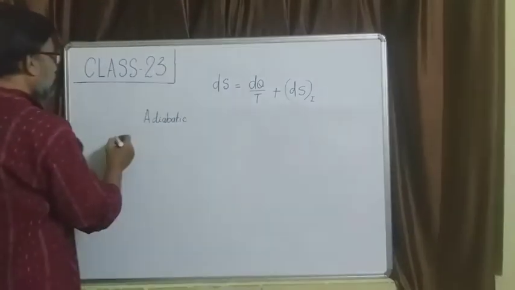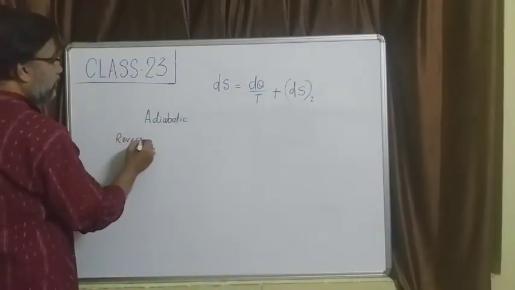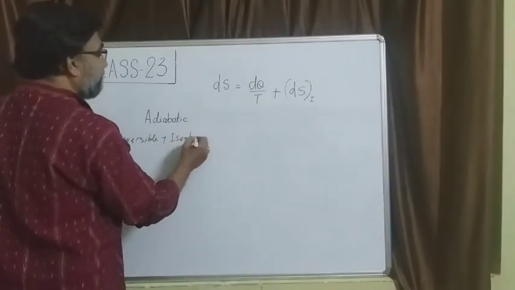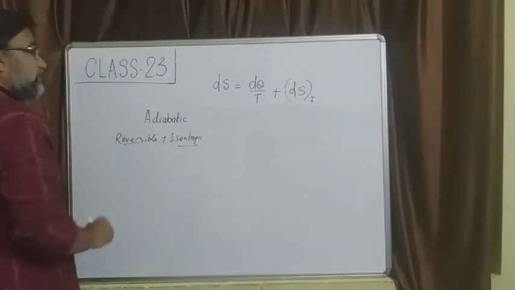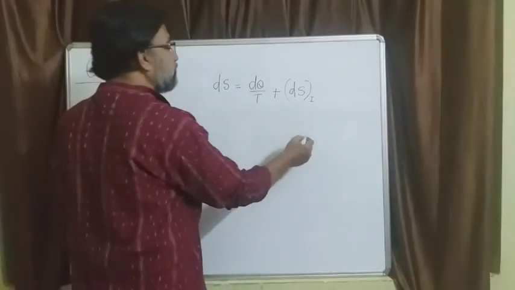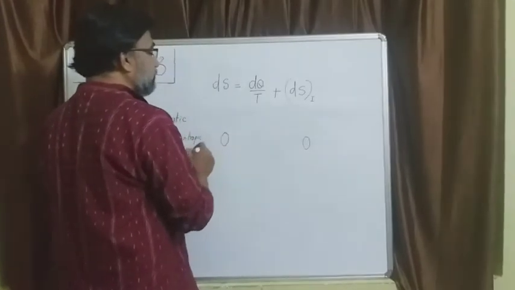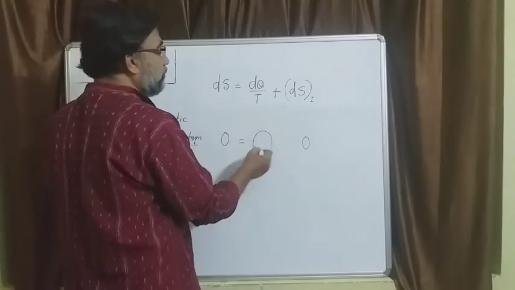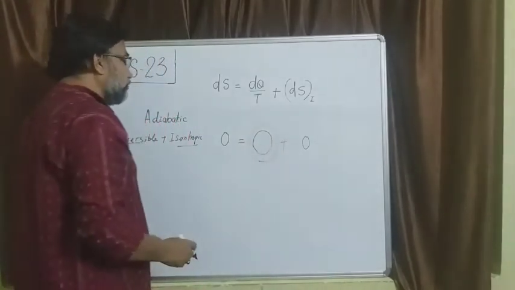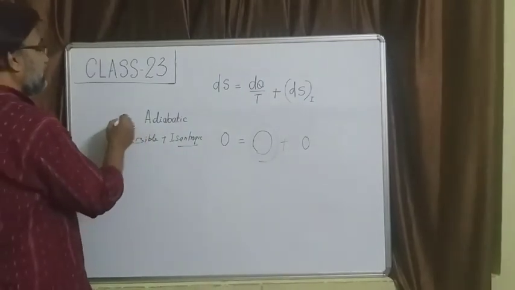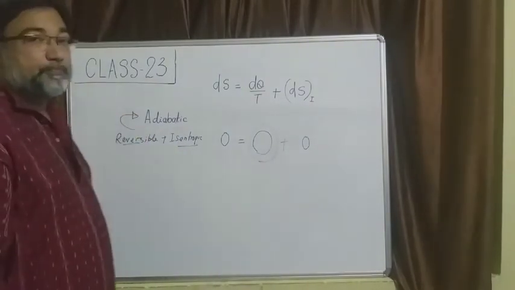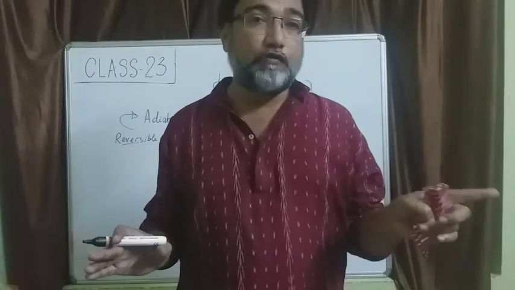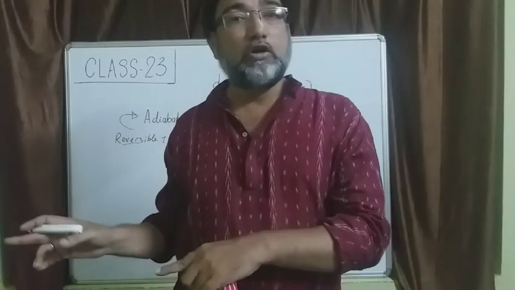But if it is a reversible and isoentropic process, it's a reversible process so this part is 0. It's an isoentropic process, so the change in entropy is 0. So what about the heat term? It has to be 0. So a reversible isoentropic process is an adiabatic process. That means every time you talk of an adiabatic process, it is not isoentropic. Only when it is reversible and adiabatic will it be isoentropic.